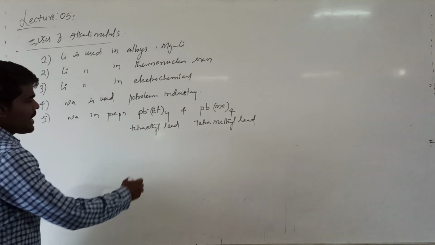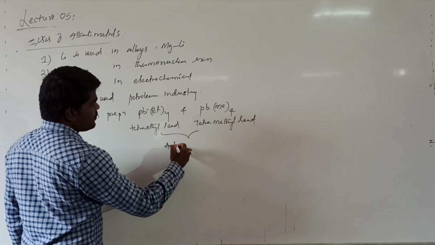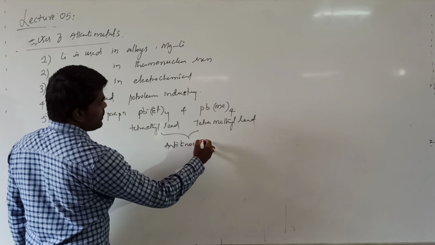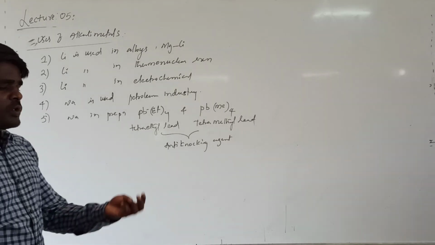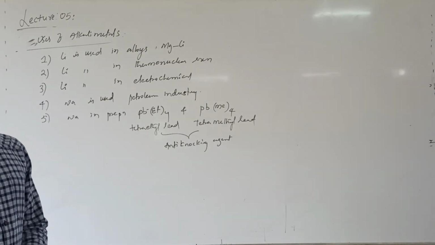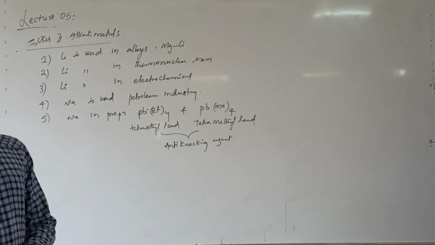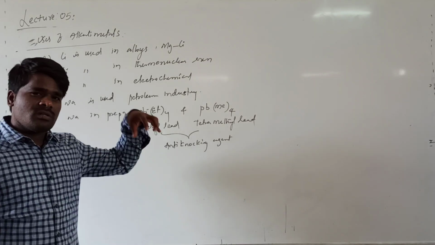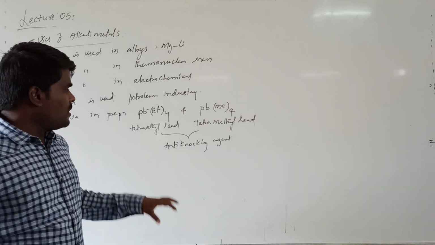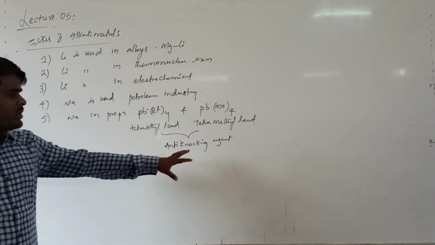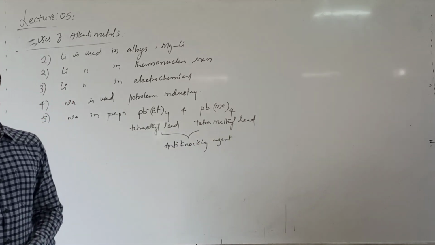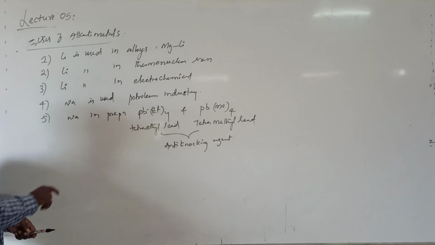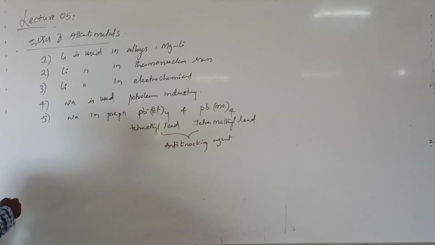These two are generally used as anti-knocking agents. Basically, they improve the performance of petrol by reducing the knocking of the piston. If there is knocking of the piston, there will be wastage of fuel. In order to prevent that wastage of fuel in motor vehicles, anti-knocking agents such as tetraethyl lead or tetramethyl lead, which are prepared using sodium, are added to the petroleum. Sodium is also used in the preparation of soap.